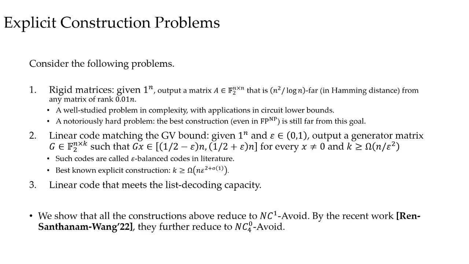Lastly, we consider constructions of binary linear codes that achieve the list decoding capacity. For all three tasks, we show that they reduce to NC1 avoid. This is to say, a polynomial time deterministic algorithm for NC1 avoid implies the explicit constructions for all three objects. Furthermore, combining our reduction with the RSW construction, these questions further reduce to NC0_4 avoid.